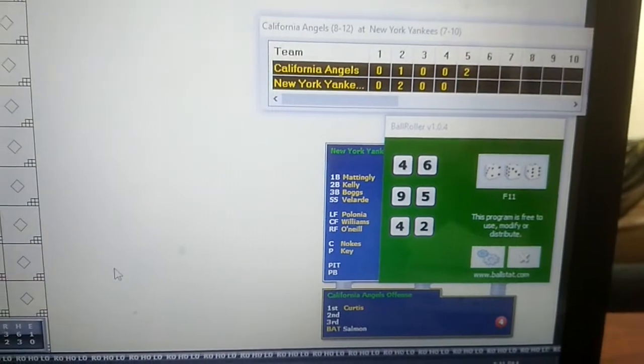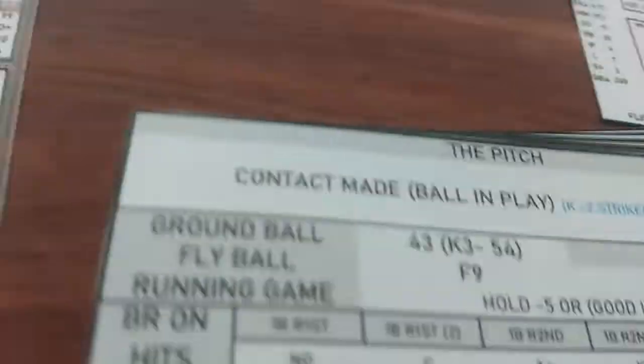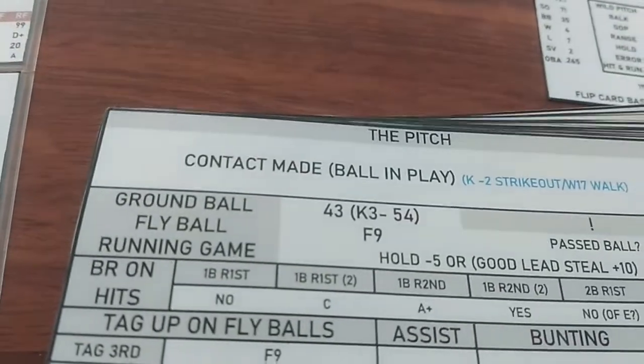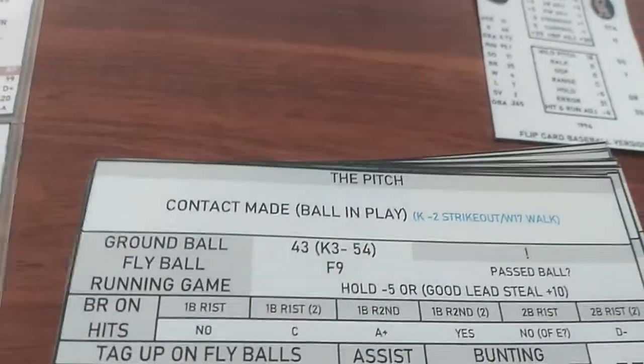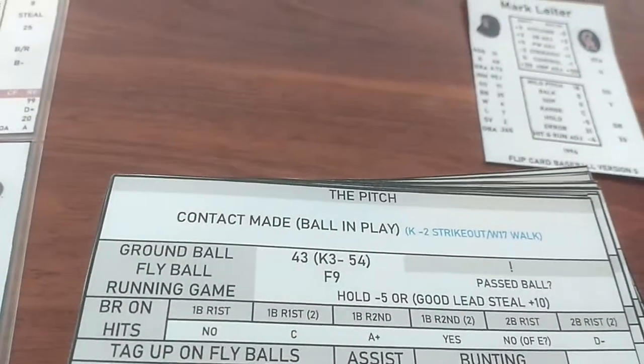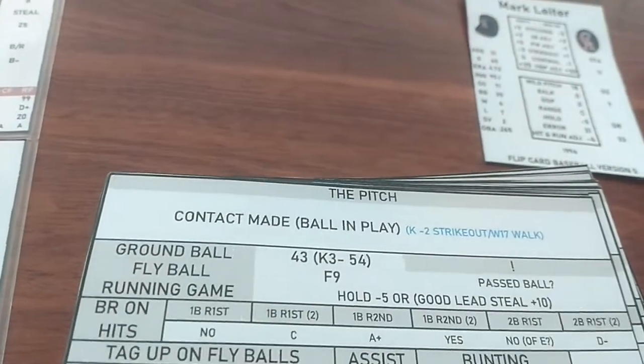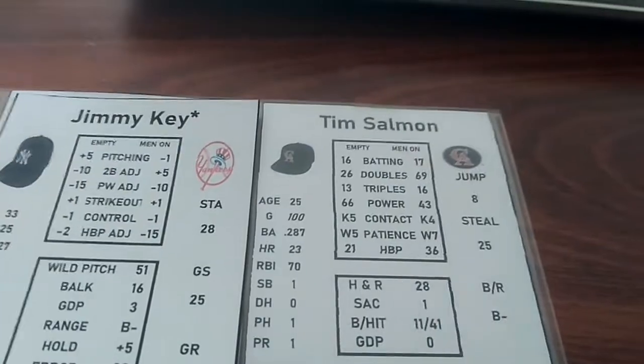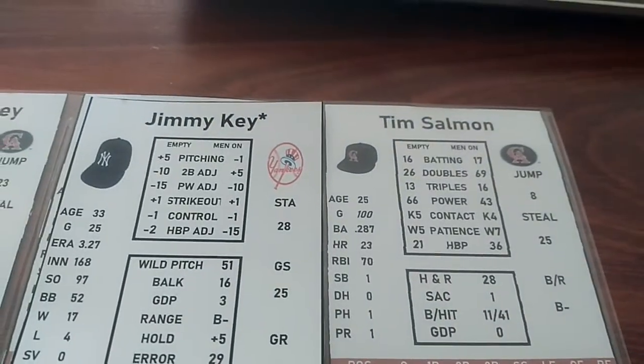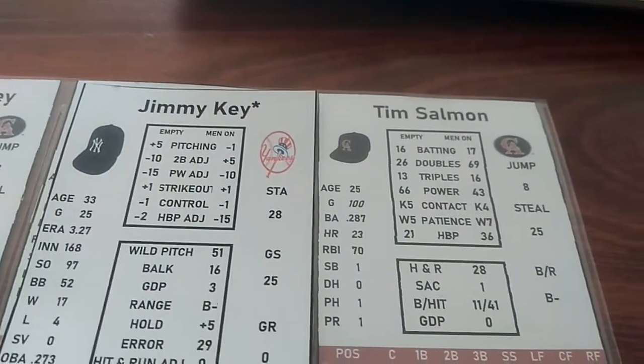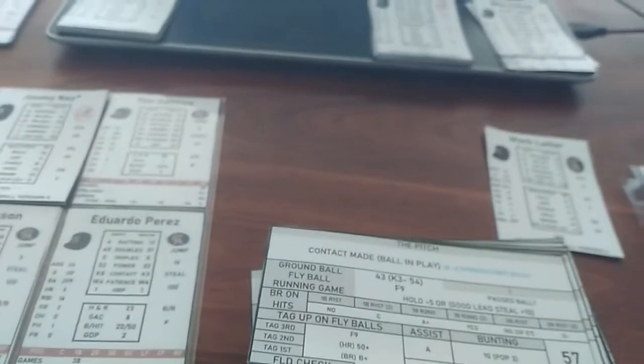If we look at the second dice here, it's 95, which is well above the home run number. So we go to the out on the ballpark card as a ground ball. Now, that is a 4-3 unless the combined strikeout rating is a K3 or less, and that would be a 5-4, which would force the runner instead of moving the runner to second. So we need to check Salmon. Salmon is a K4. The strikeout for Key is a +1 though, which makes him a 5. So it is a 4-3, not a 5-4. Runner does move up to second base.